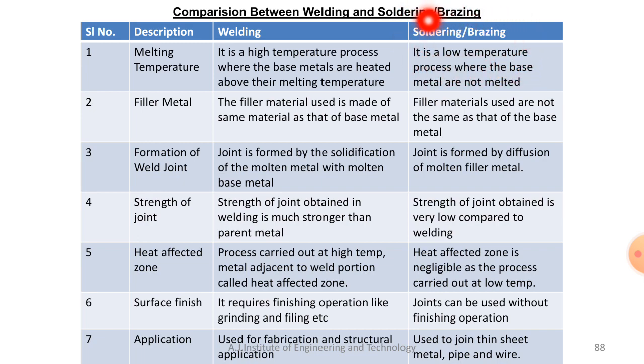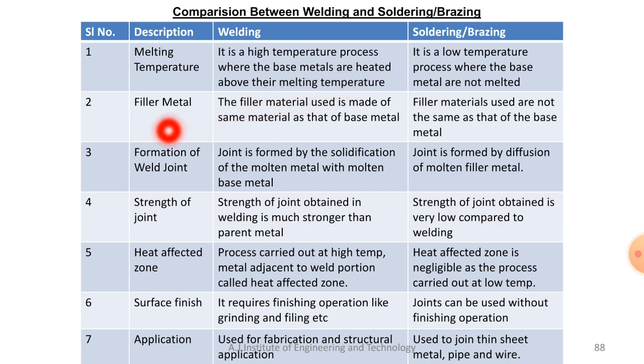In case of soldering, the solder will melt. In case of brazing, the spelter will melt, and that will fill the gap between the workpieces. So that is the main difference. But in case of welding, always the base metal also will melt between the edges of the two workpieces.